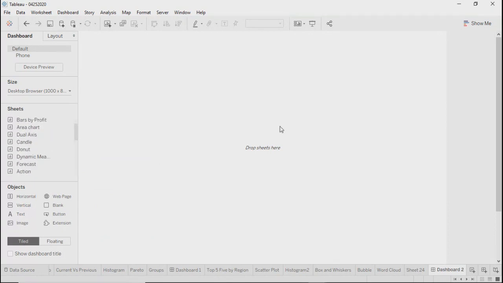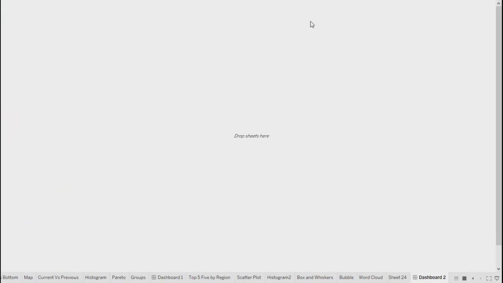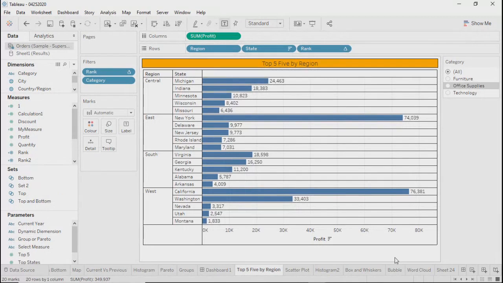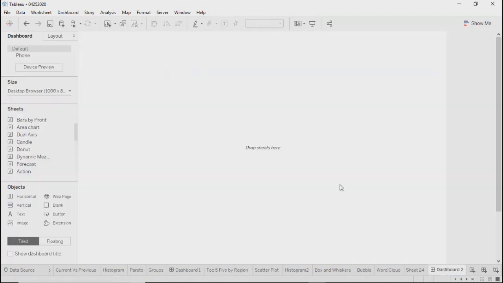But apart from that there are several other options which you can use before dragging your objects into this chart area. This is the place that will be shared with the end users. You can share your individual sheets also, but this is a combined place wherein you will be dropping your objects and then sharing it with the end users.